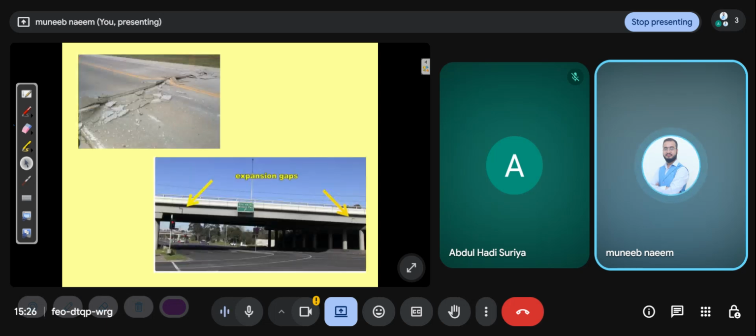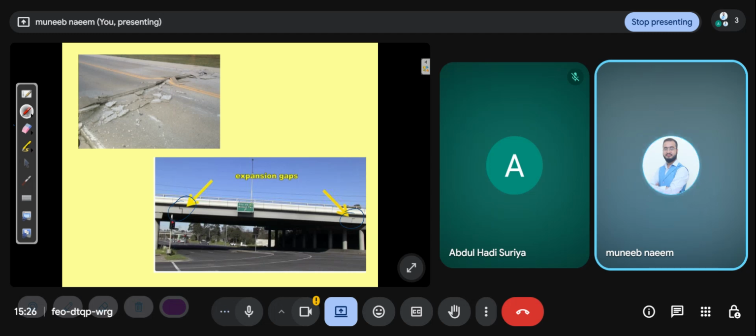There is another example of expansion gaps. You can see the engineer left the gaps between the pillars of the bridges. Why? Because when expansion occurs, the gap is filled, and when the temperature decreases, it contracts and comes back to its original condition.